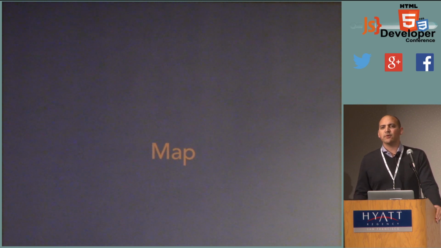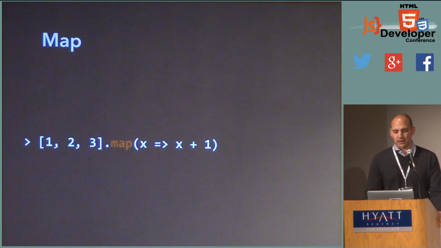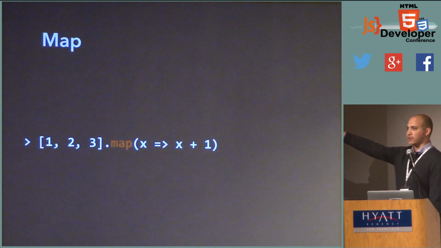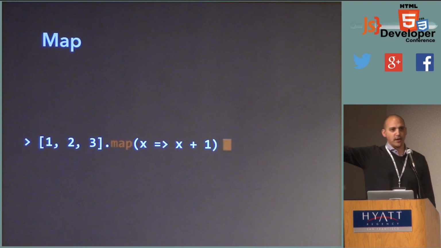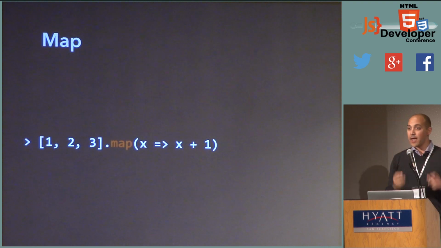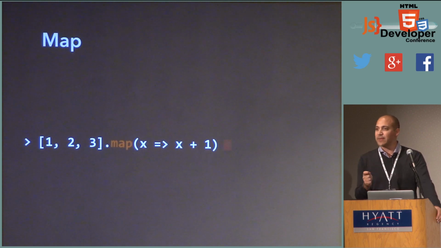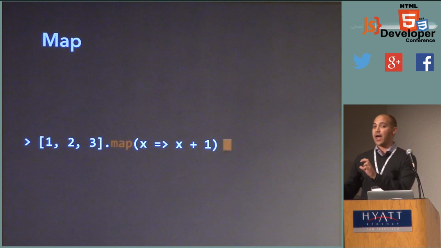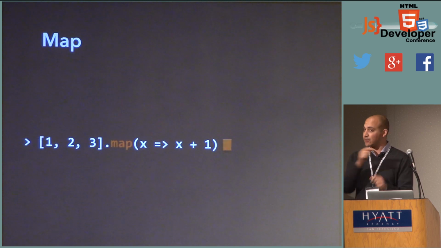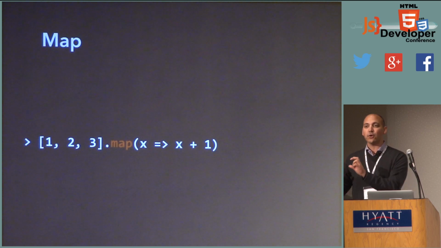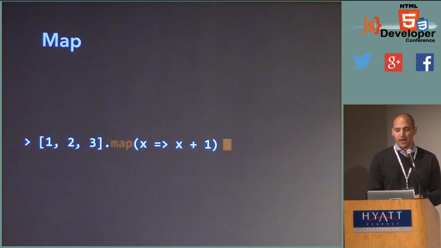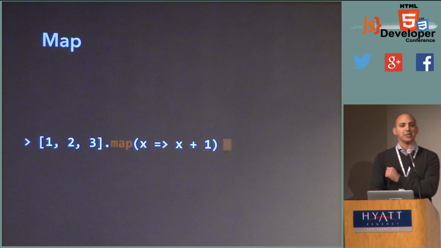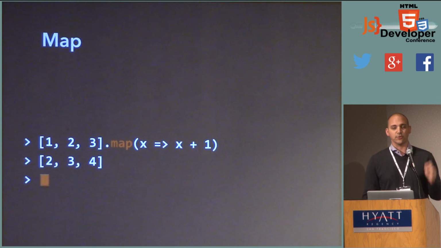Who knows the map function on array? Yeah, okay, good. You're pretty familiar with it then. If I take 1, 2, 3, and remember, arrow means function, this is the new JavaScript 6 function syntax, right? If I take 1, 2, 3 in an array, and I apply a function to every single one of the items in that array, I create a new array, and I want to emphasize, I create a new array. I don't change the previous array. I create a new array of all of those items translated after running them through the function. So if I add 1 to every item in this collection, I create a new collection of 2, 3, 4.